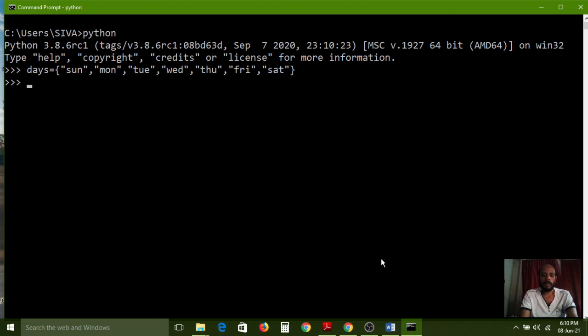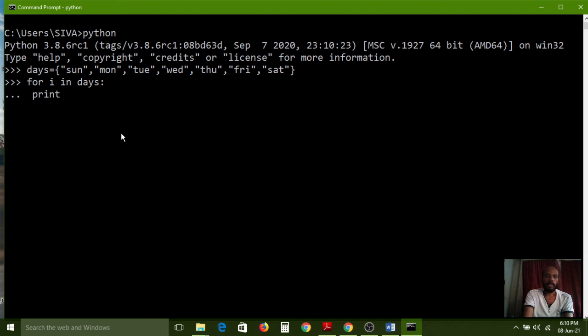Now I am using a for loop for iterating. for i in days, with a colon symbol. So in the days set, how many elements? Sunday, Monday, Tuesday, Wednesday, Thursday, Friday, Saturday, like that, 7 elements, 7 days we have. So in the days set, i first points to the first element, and in the second iteration i points to Monday. Like that 7 times i points to every element. After all iterations are completed and no element is left, the control comes out of the for loop.